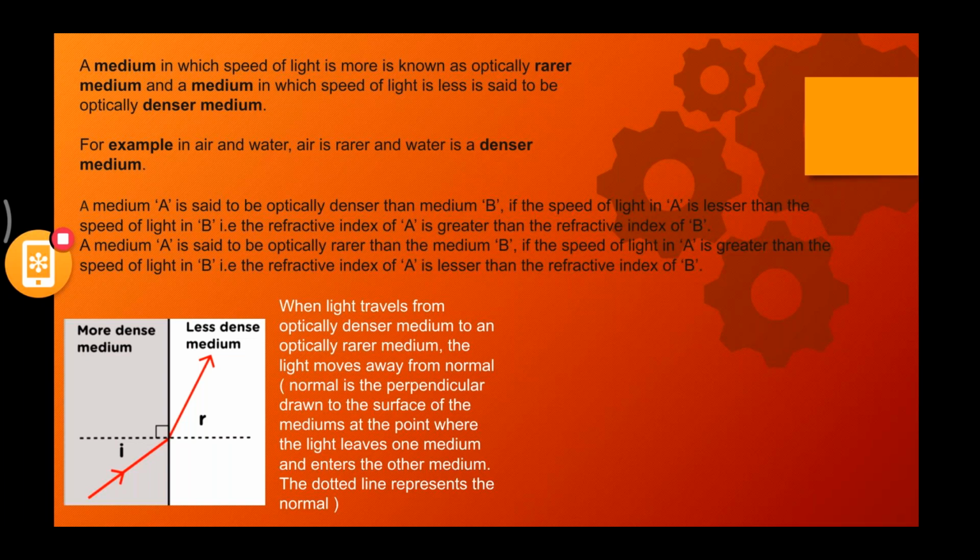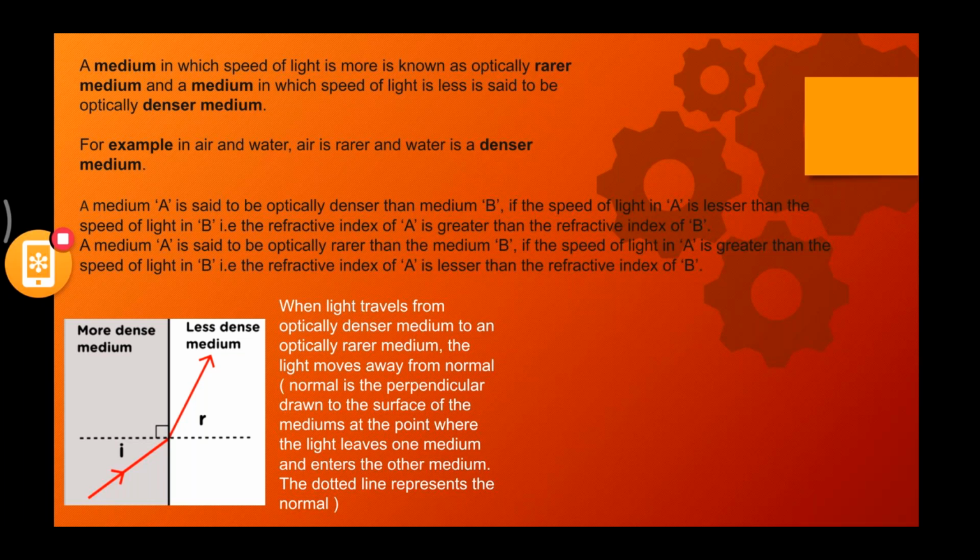So look at this particular diagram. You can see more dense medium, less dense medium. When light travels from an optically denser medium to an optically rarer medium, the light moves away from the normal. Normal is the perpendicular drawn to the surface of the mediums at the point where the light leaves one medium and enters the other medium. We already know this. The dotted line represents the normal. So what is the important thing here? When the light ray is traveling from an optically denser medium to an optically rarer medium, it is moving away from the normal.